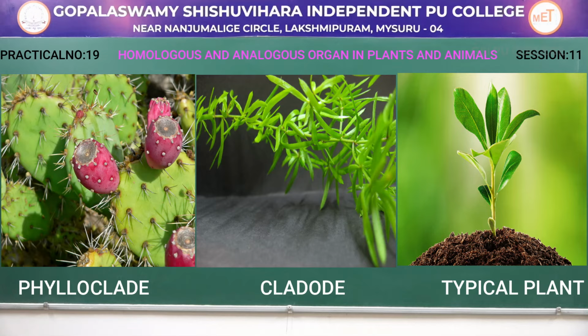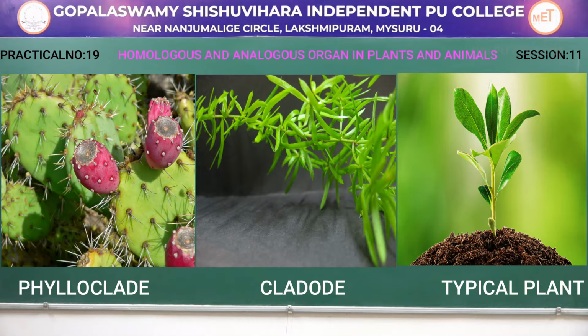In the next diagram, what you can see here is the asparagus. You can see leaf-like structures called cladodes. These are once again modified branches but help in photosynthesis, whereas in a typical plant leaves undergo the process of photosynthesis.